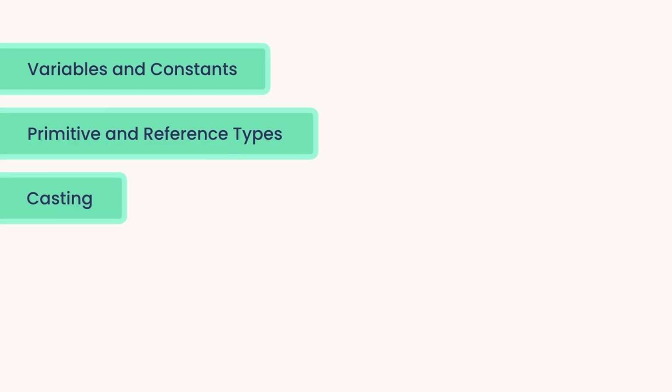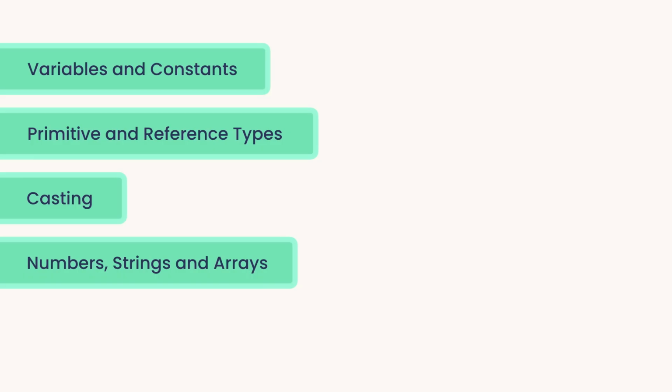You learn about two types of casting, implicit and explicit. You learn how to work with numbers, strings, and arrays. And finally, you learned how to read input from the terminal. I hope you learned a lot and been enjoying the course so far. In the next section, we're going to look at conditional statements for controlling the flow of our programs. So I will see you in the next section.